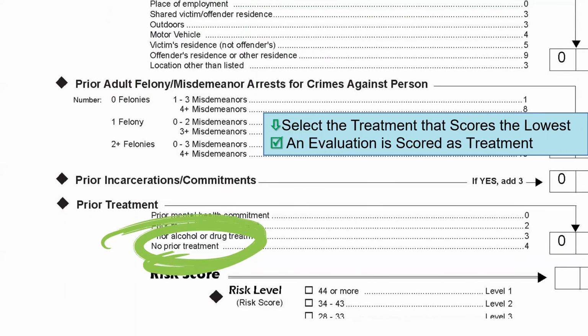In prior treatment, when you score this factor, you select the treatment that scores the lowest number of points. Note that if the defendant has no prior treatment, the defendant will pick up 4 points. Also note that an evaluation, including a psychosexual evaluation, is scored as treatment on the sex offender risk assessment instrument.